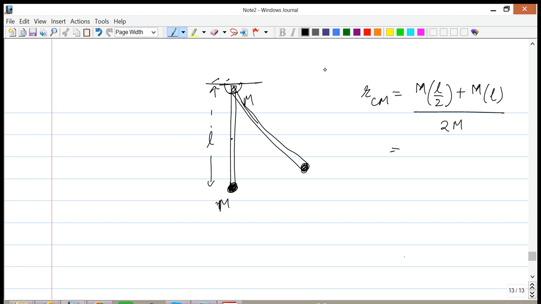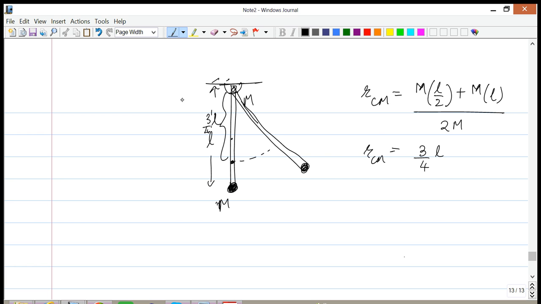If you do this all correctly, you'll end up getting 3/4 L, which is what we expect because of the symmetry here. So the center of mass is right here, which is 3/4 L from the pivot.